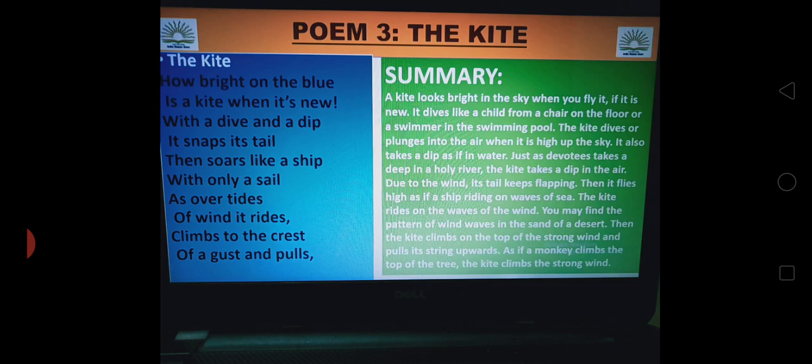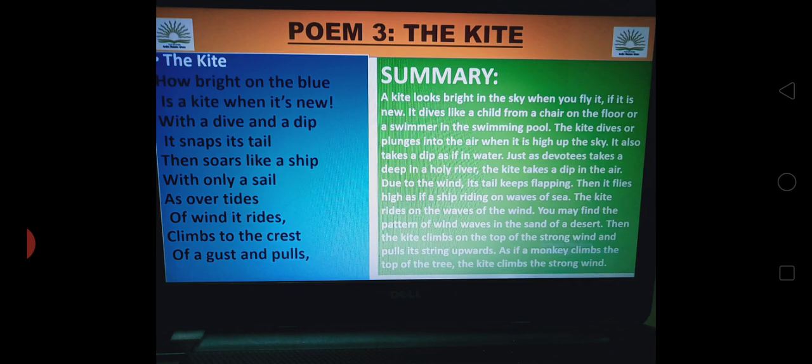Now you would say, ma'am, we cannot see wind. How can we see the wind waves? You can see the pattern or design of the wind waves on the sand of a desert. There are designs. These are actually the wind waves. So the kite is flying and it's riding like a ship on the sea waves.